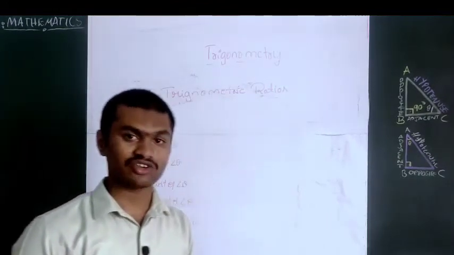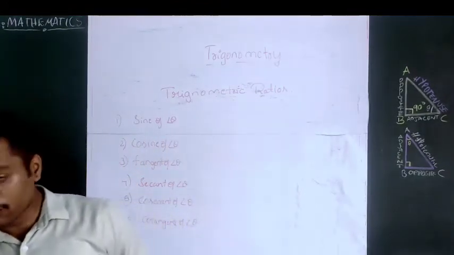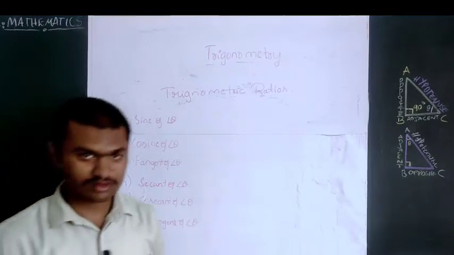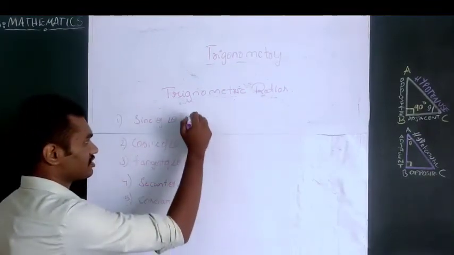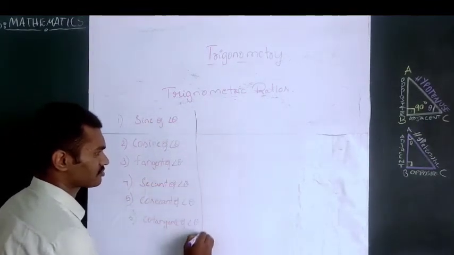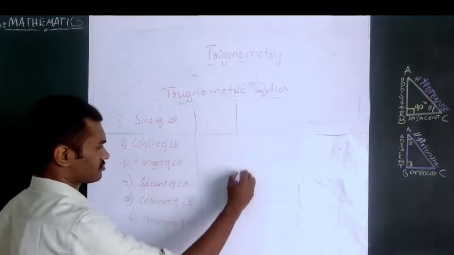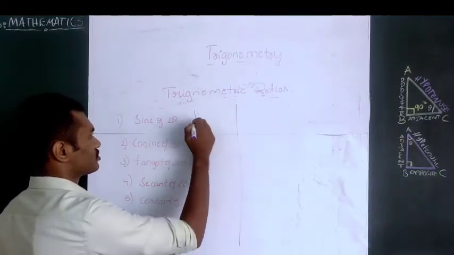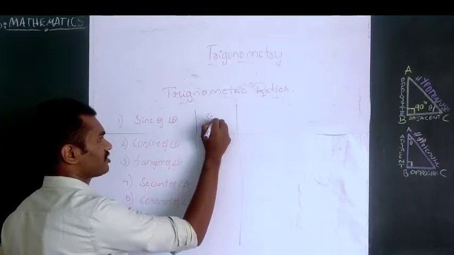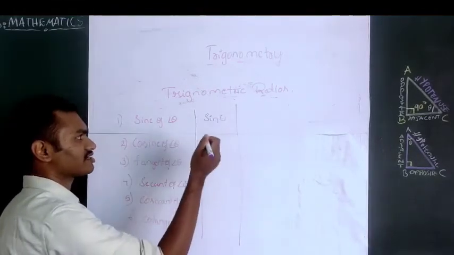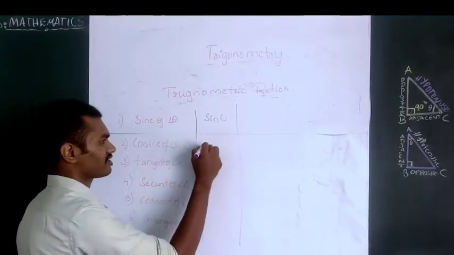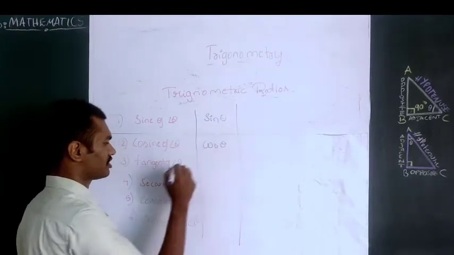Now I will write the short forms, how they are named as short forms. So sine of angle theta can be written as sine theta. Cosine of angle theta can be written as cos theta.